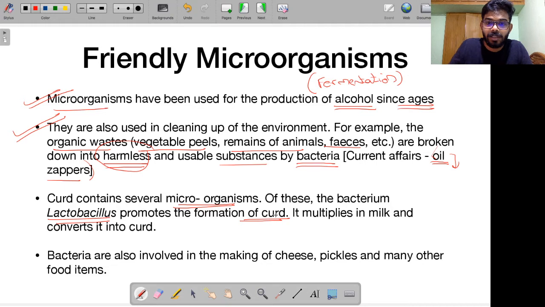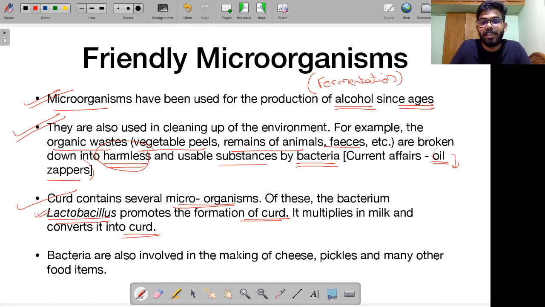So what happens is, there's this bacterium called lactobacillus. You add a little bit of curd to milk. So what happens? In the milk, this bacteria starts to replicate, right? When it starts to replicate, milk gets converted into curd, right? So this is another useful aspect of microorganisms, another way to prove that microorganisms are friendly.